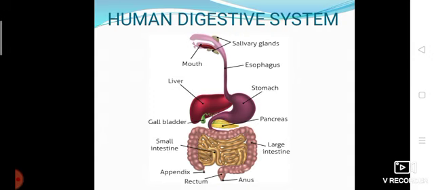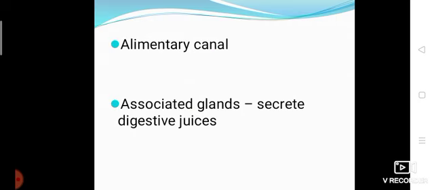The digestion taking place in our human body is called human digestive system. In the human digestive system, so many organs and glands are involved. We can simply say that the human digestive system consists of alimentary canal and associated glands. Alimentary canal is also called the digestive tract.